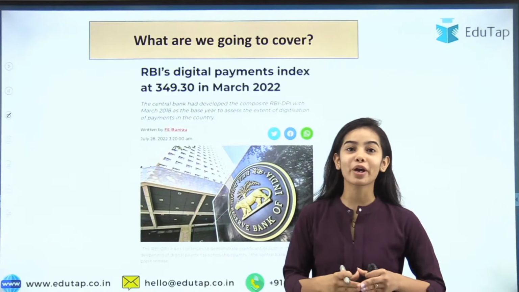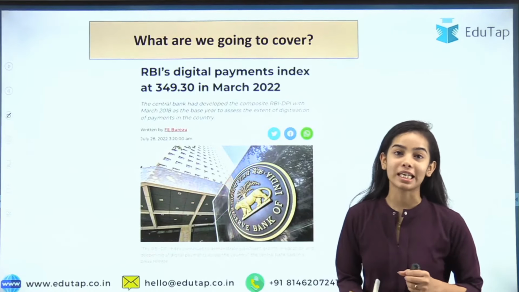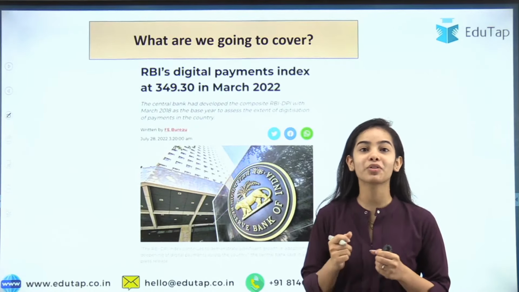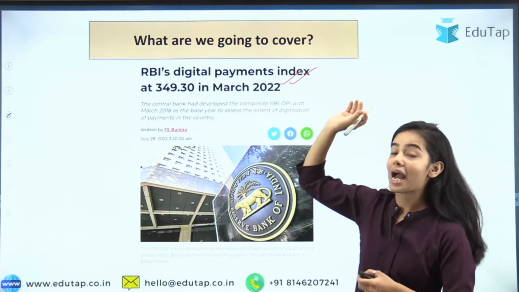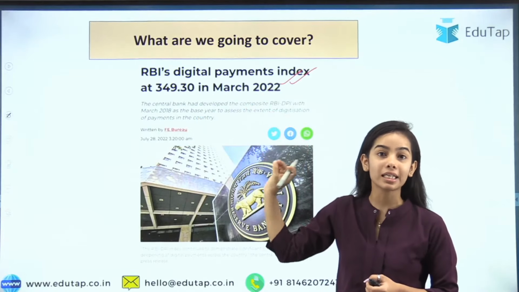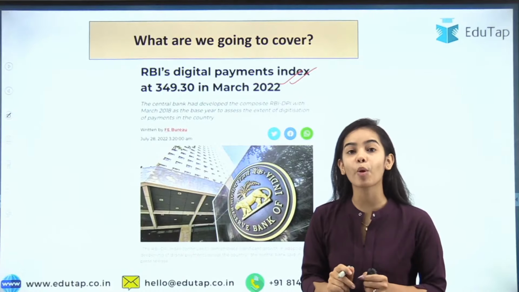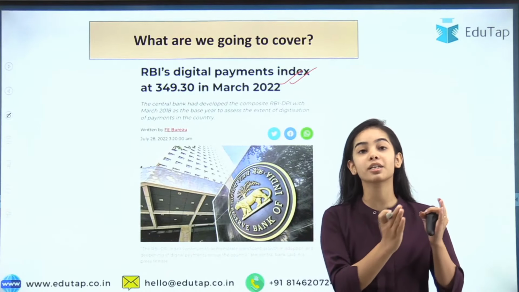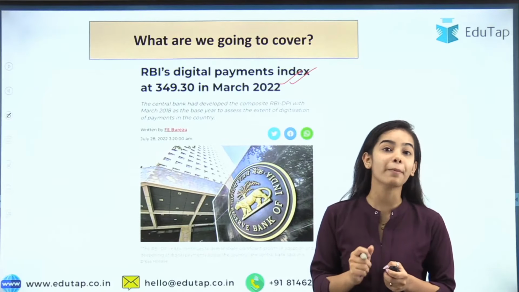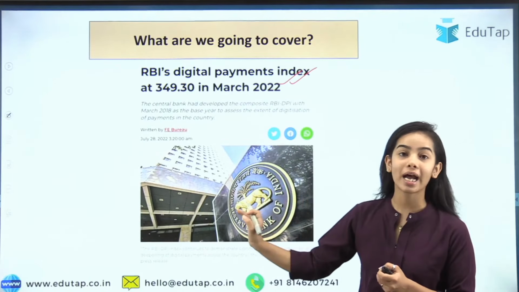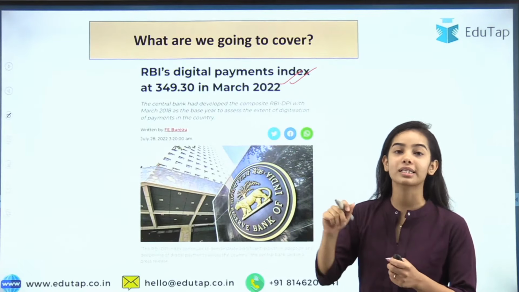So in today's session, we are going to discuss a very important news article regarding the Digital Payments Index. The Digital Payments Index has been released by the Reserve Bank of India. So what is this index all about, and why is RBI releasing it? What is the data of this index? This index is also very important because a question was asked in the previous year in RBI Grade B. Recently, in July 2022, it has been released by the RBI. So we will see what the data is and everything.